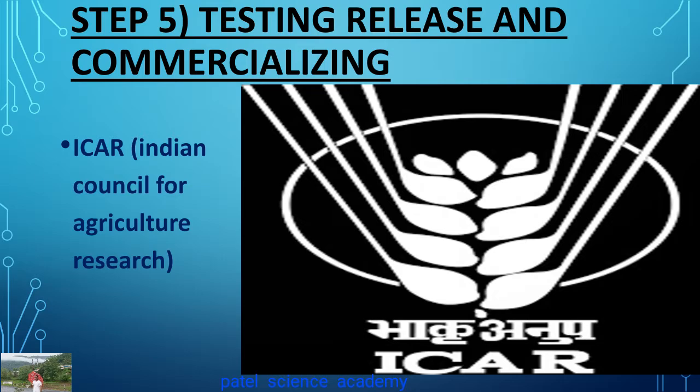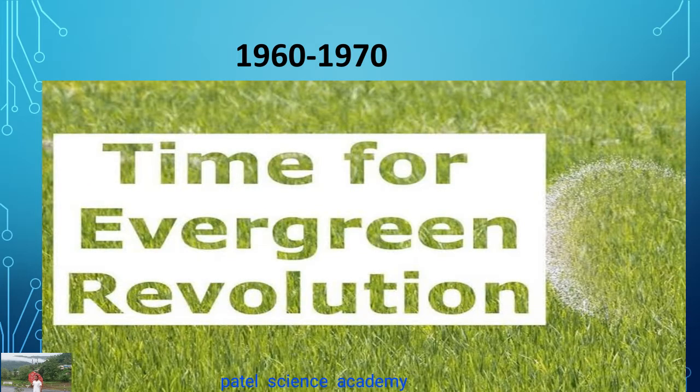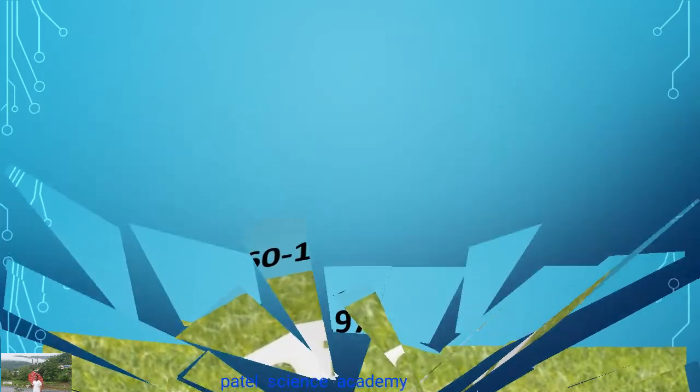So this is called the Green Revolution, and ICAR, the Indian Council of Agricultural Research, has played a very important role in this plant breeding. So, dear students, in 1960, that era is called the Green Revolution era, the time for the evergreen revolution.